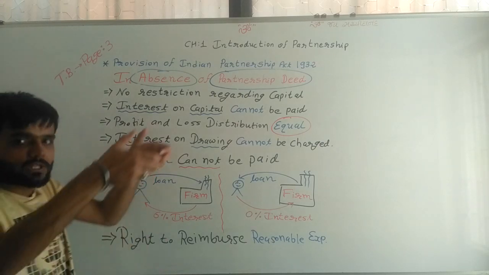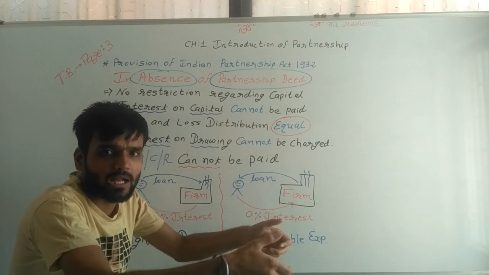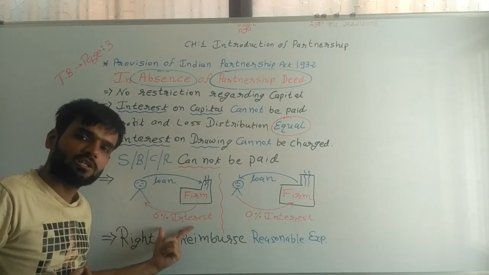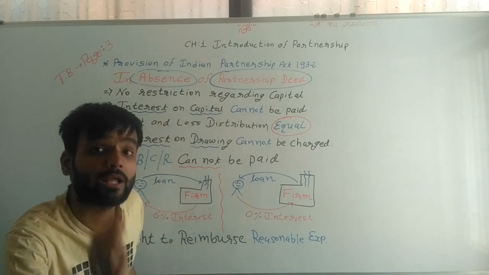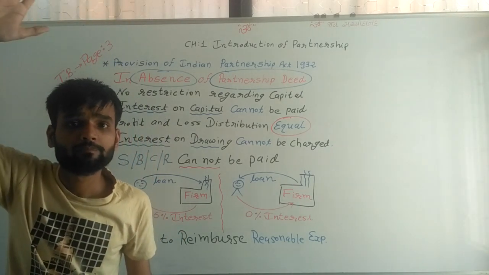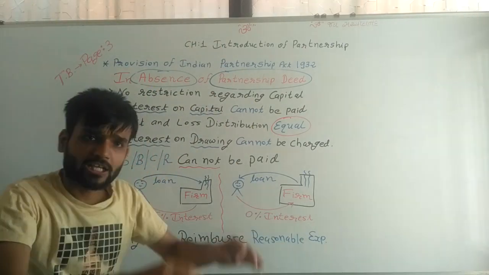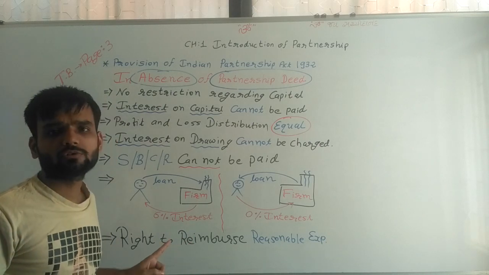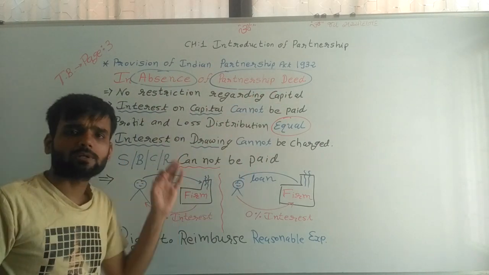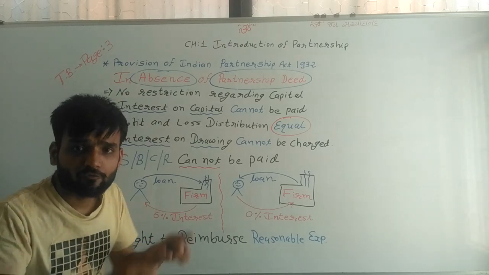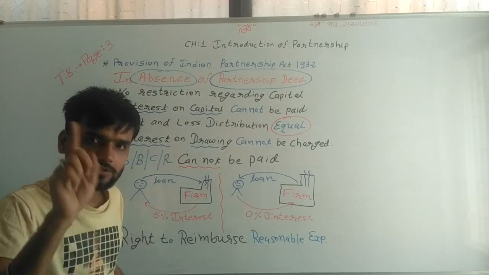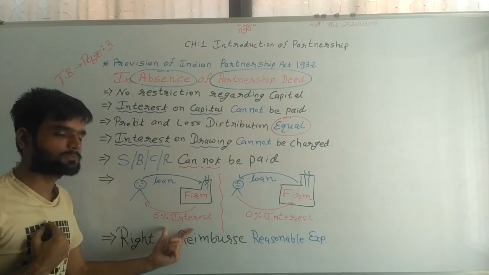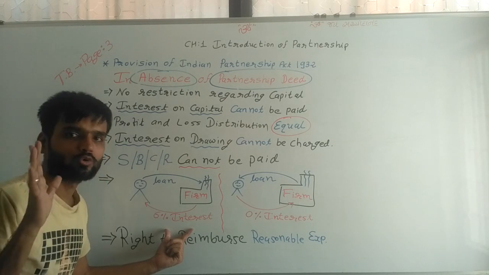How many percent? 6%, if not mentioned in the partnership deed. If the partnership deed mentions 7% interest, then the right is to receive 7%. If 10% is mentioned, the right is to receive 10%. But if not mentioned in the partnership deed, then the partner has a right to receive 6% interest on the loan.